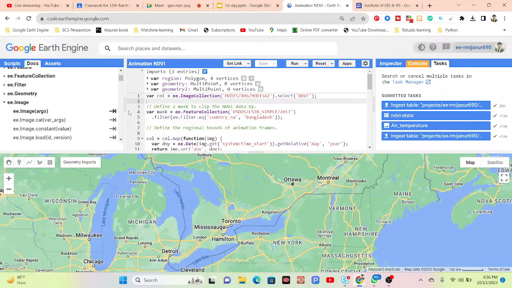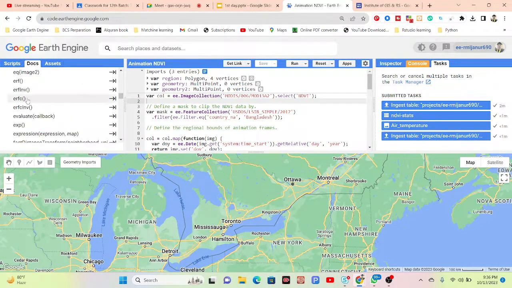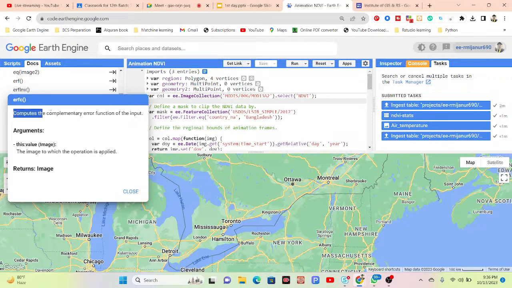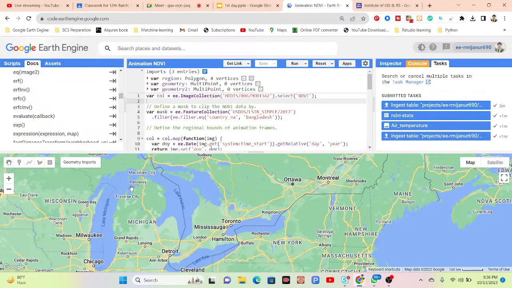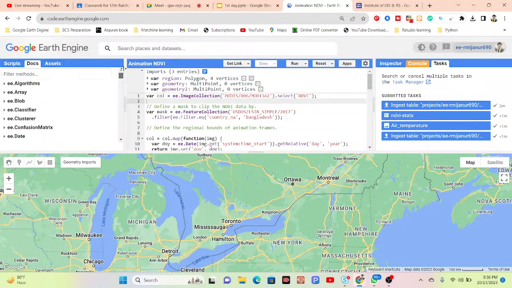So every function, all of this information about their description and their arguments, we can easily get in here. When you use the Google Earth Engine platform, you don't need to memorize anything. We can easily get all of this information from the docs tab. Every function we can easily get from here.